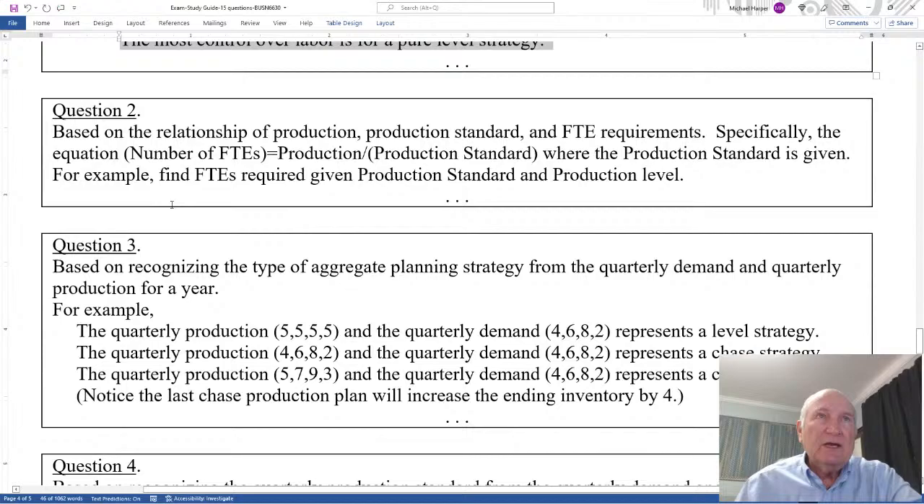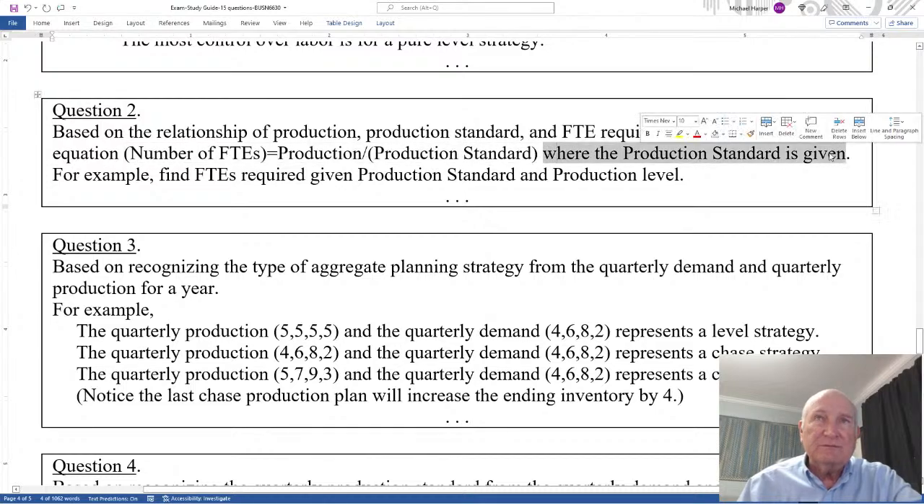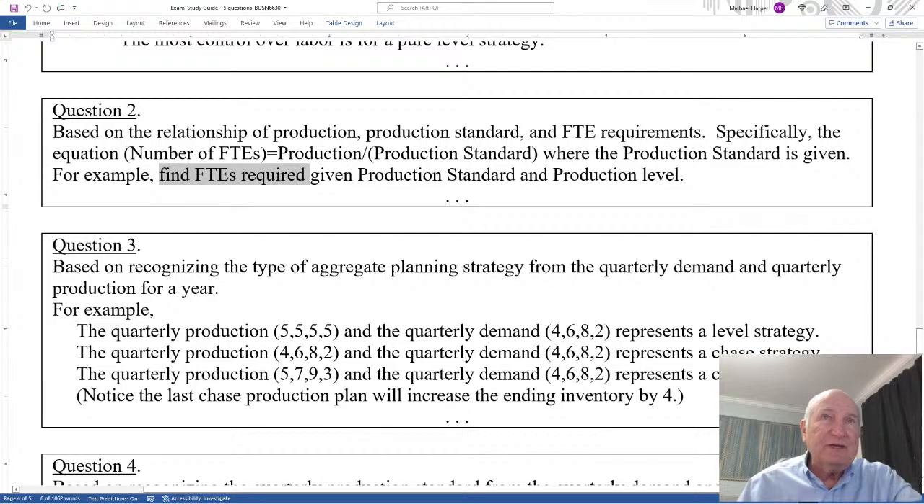Question 2 is based on the relationship of production standard and the FTE requirements. Specifically, I will allude to this equation where the number of FTEs equals the production divided by the production standard for that particular time period, where the production standard is given. For example, find the FTEs required given production standard and production level. So I give you these two and ask for this one, so you have to pick out the right ones to determine how many FTEs you're going to need.